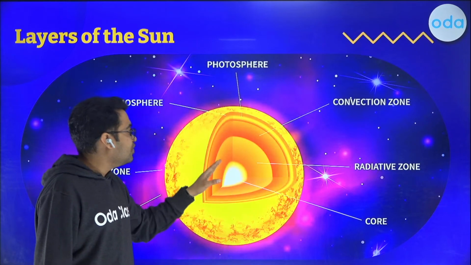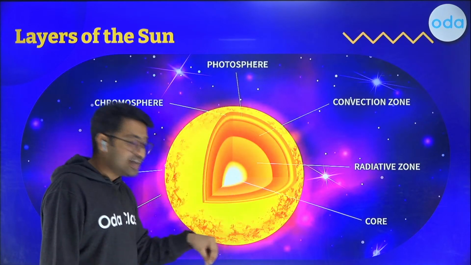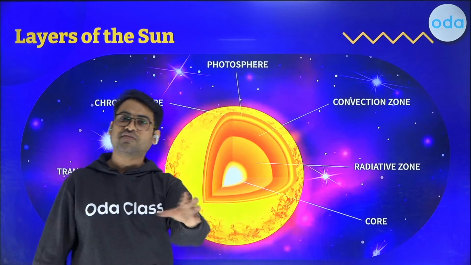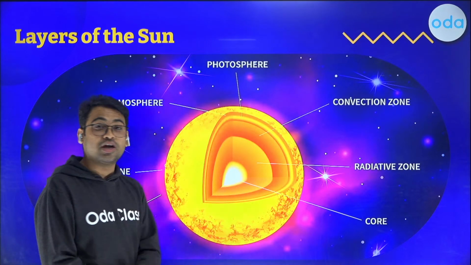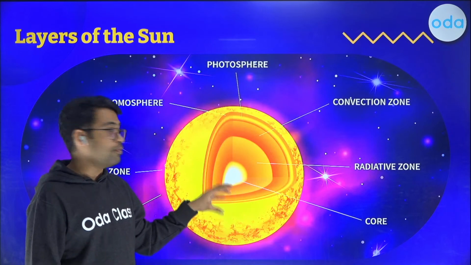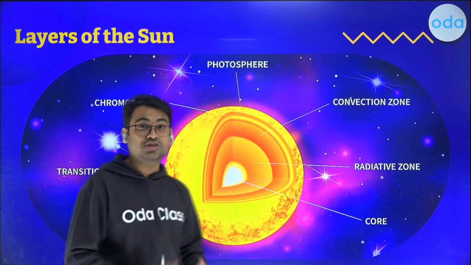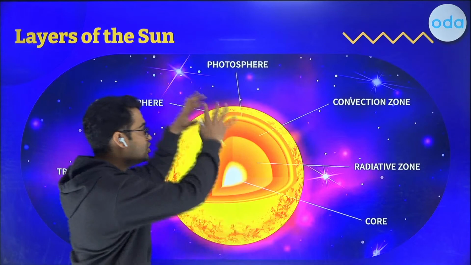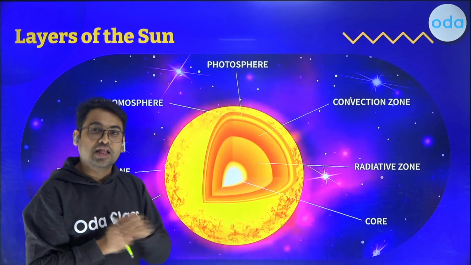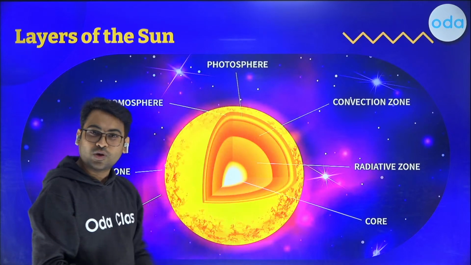So let's just say that this is the place where right now, throughout our life, whatever energy we'll receive, this is the place where it came from. So this is the most important part, the core. It's almost about 20% of the size of this full sun. Let's come into the next layer. What is the next layer?